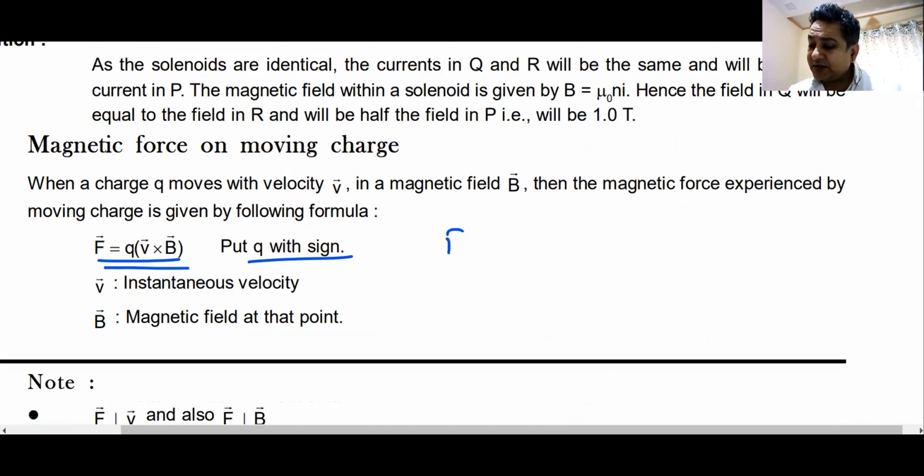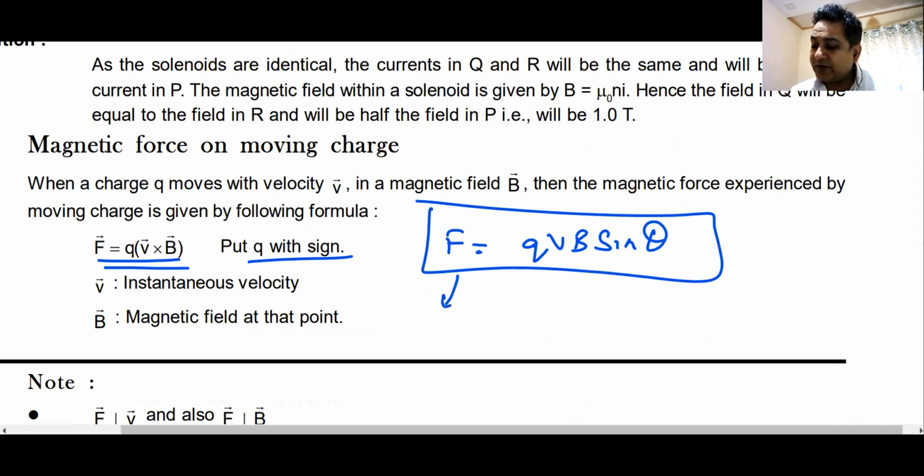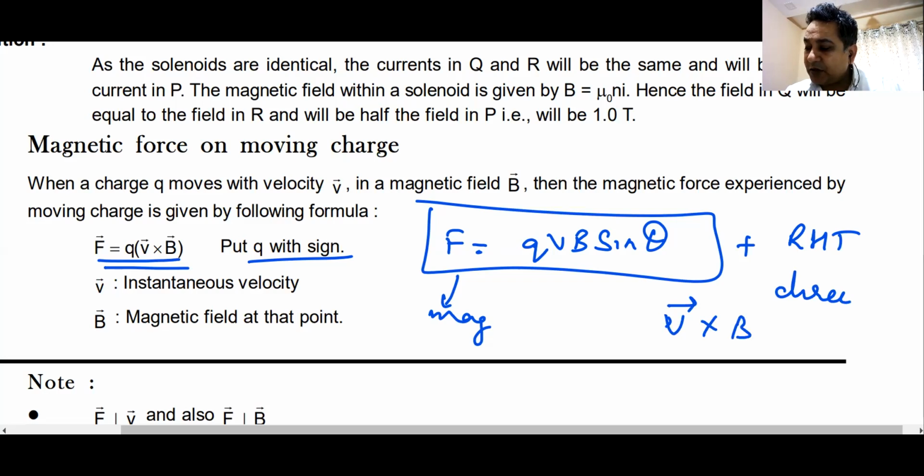The scalar equation is F = qvB sin theta. But remember, it only gives you the magnitude, and hence you put all the values as positive. To get the direction, you use the right hand thumb rule, which means you do the cross product of v with B, and that will give you the direction of magnetic force. How will you find the direction of magnetic force on a negative charge? You do v cross B; that force will be on the positive charge. You reverse it, and it becomes the force on the negative charge. Got it?